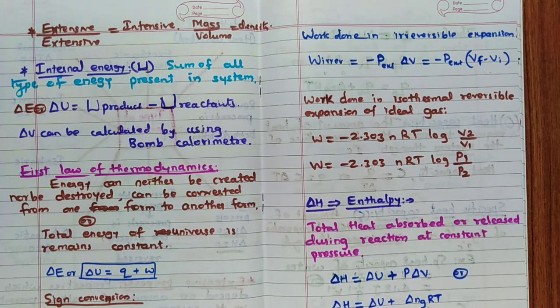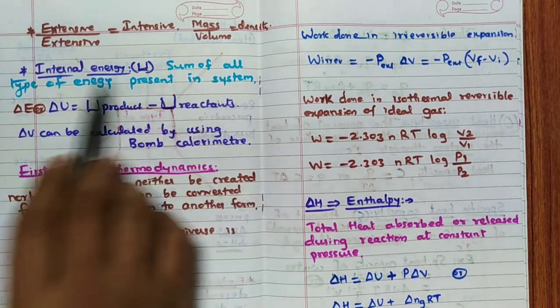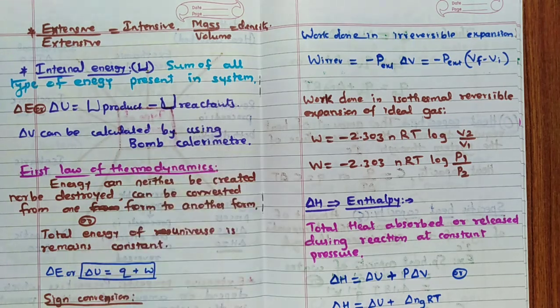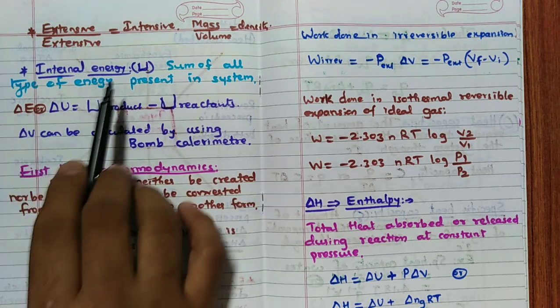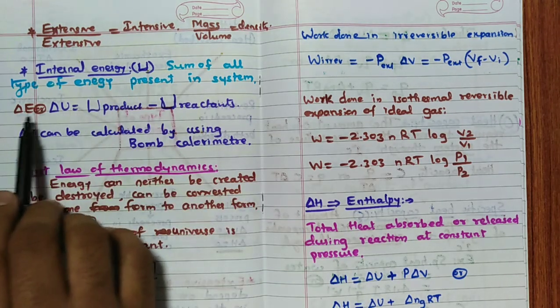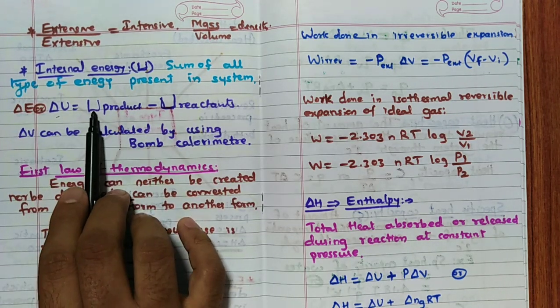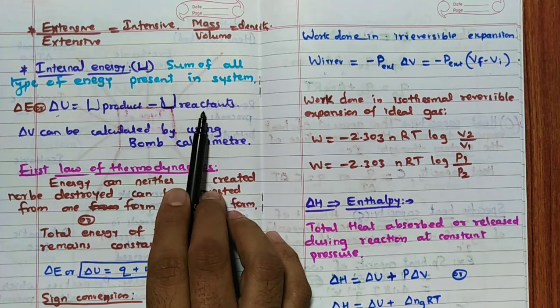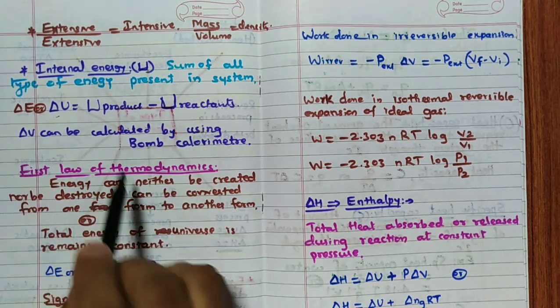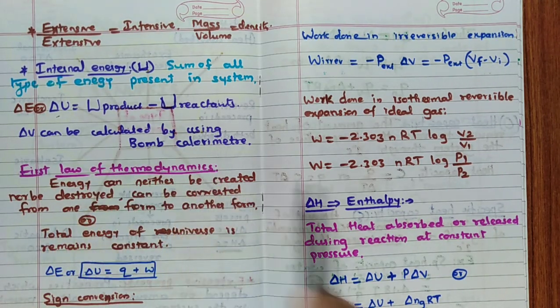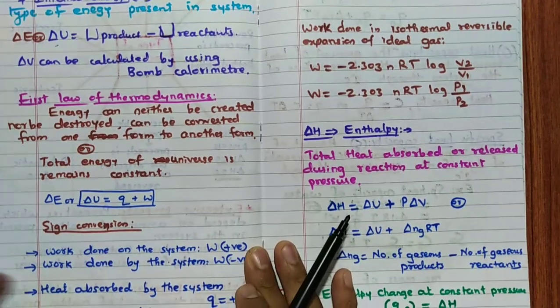Then internal energy means what? Internal energy is nothing but the sum of all types of energies present in the system. Internal energy is given as U, and change in internal energy as delta U or delta E, internal energy of the product minus reactant. Remember, delta U can be calculated by using a bomb calorimeter. That detailed explanation is not needed for CET, don't worry about that.